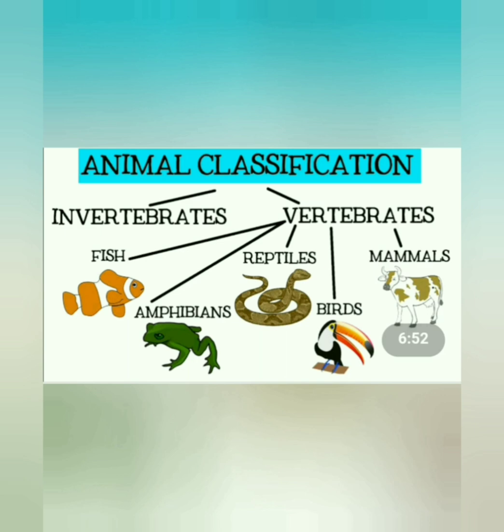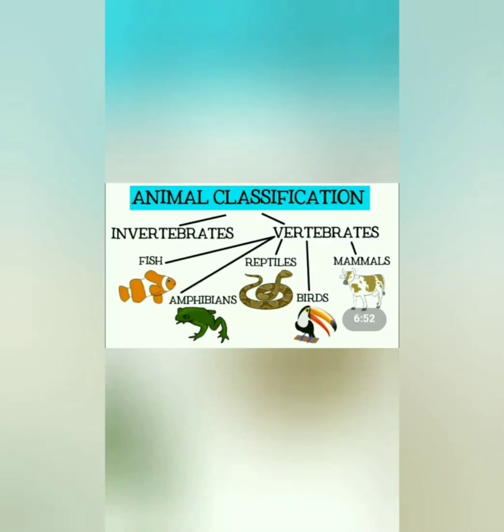These vertebrates are again classified into 5 groups. The 5 groups are: first one is fish, second is amphibians, third is reptiles, fourth one is birds, and fifth one is mammals. Children, this you will study in the next class. Now only remember this classification of animals according to the structure of the body.